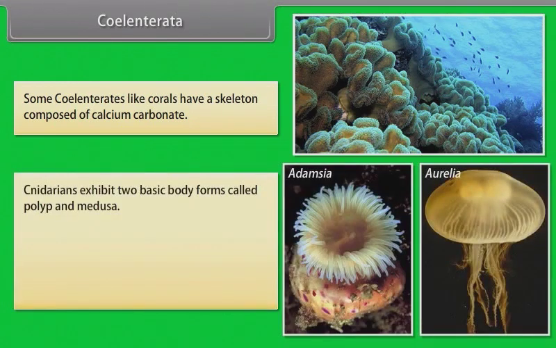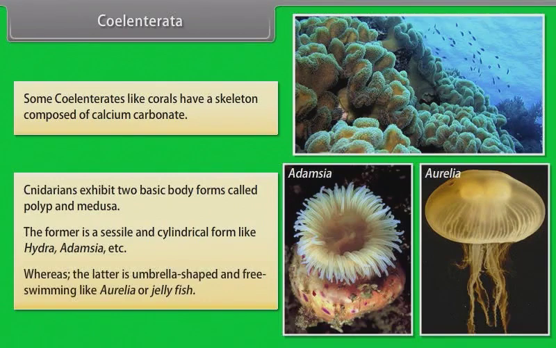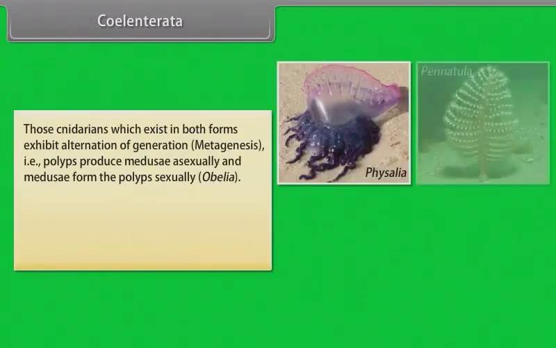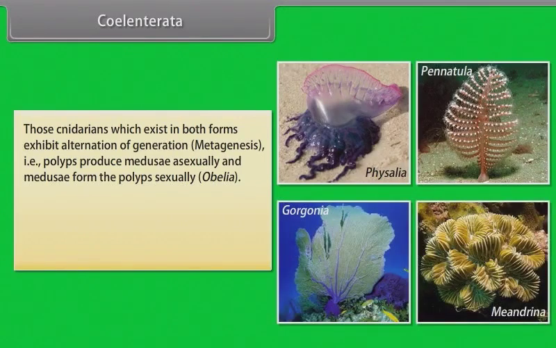Cnidarians exhibit 2 basic body forms called polyp and medusa. The former is a sessile and cylindrical form like hydra, Adamsia, etc., whereas the latter is umbrella-shaped and free-swimming like Aurelia or jellyfish. Those cnidarians which exist in both forms exhibit alternation of generation, that is, metagenesis: polyps produce medusae asexually and medusae form the polyps sexually, for example, Obelia.